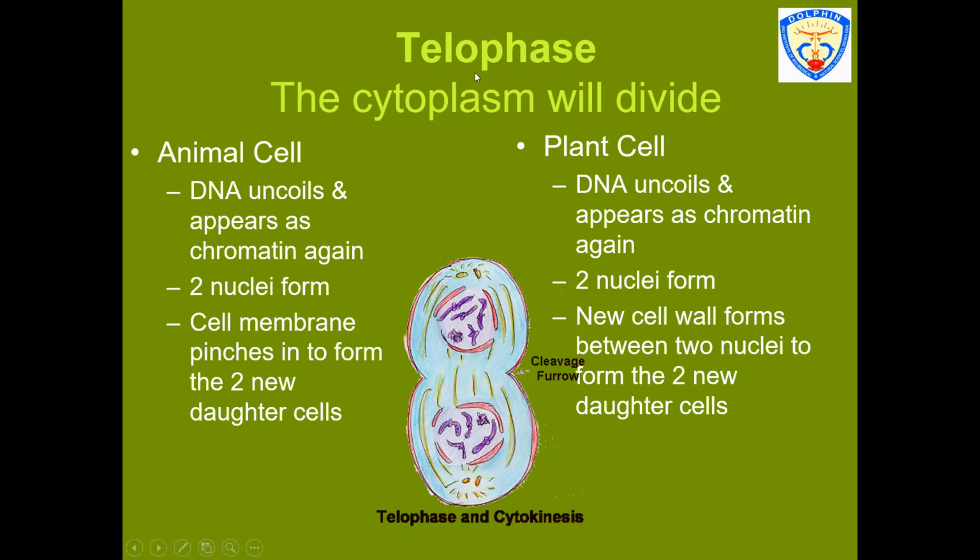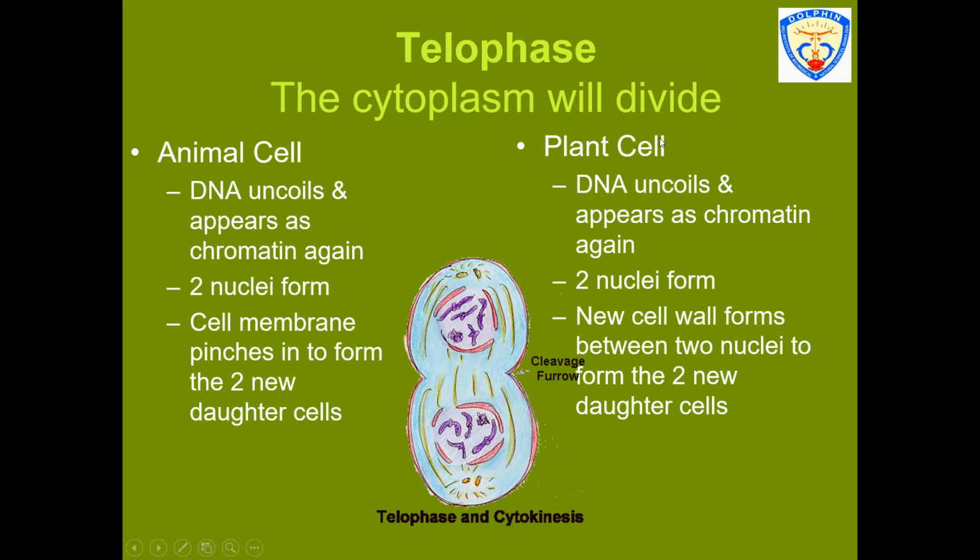After this comes the telophase, in which the cytoplasm will divide. This phase will be considered separately in the animal cell and in the plant cell. In the animal cell, the DNA will be uncoiling, and again it will be appearing as chromatin. There will be formation of two nuclei, and the cell membrane will pinch off to form two new daughter cells.